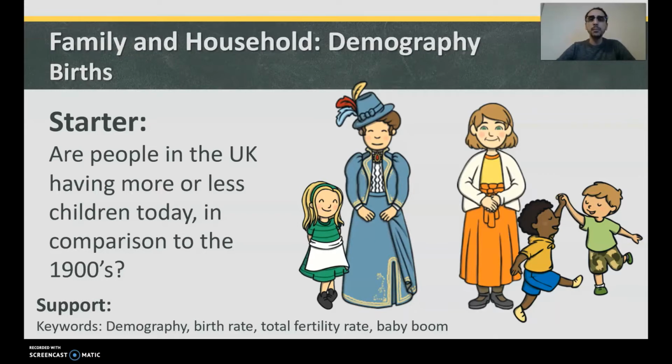Starter. Are people in the UK having more or less children today in comparison to the 1900s? What do you think?